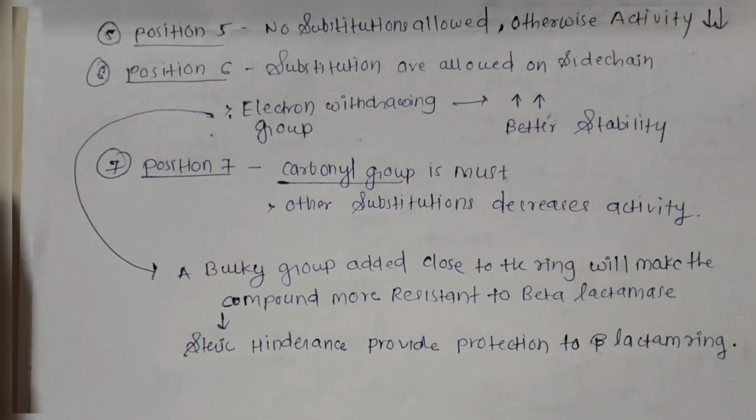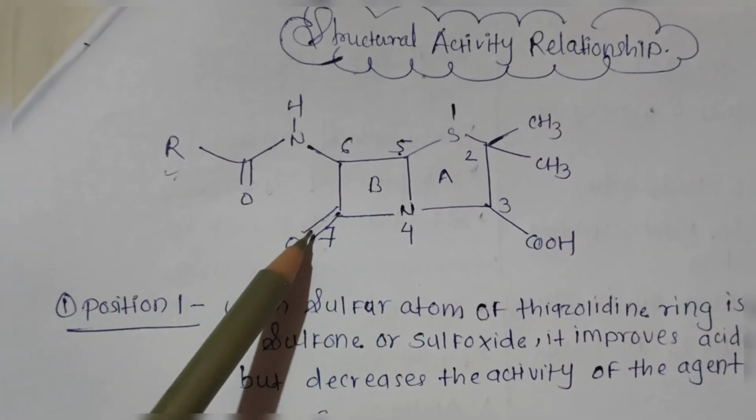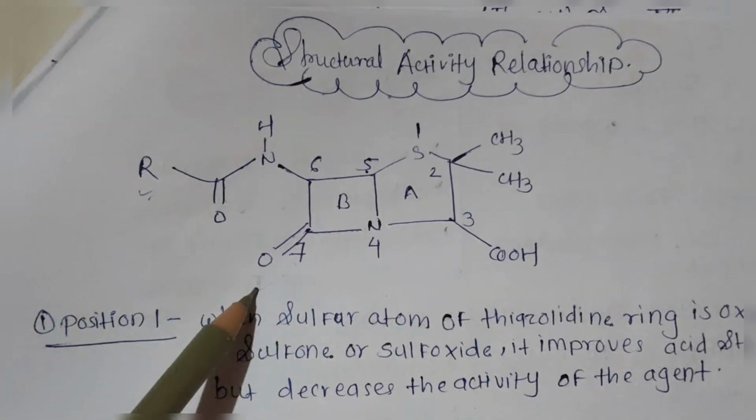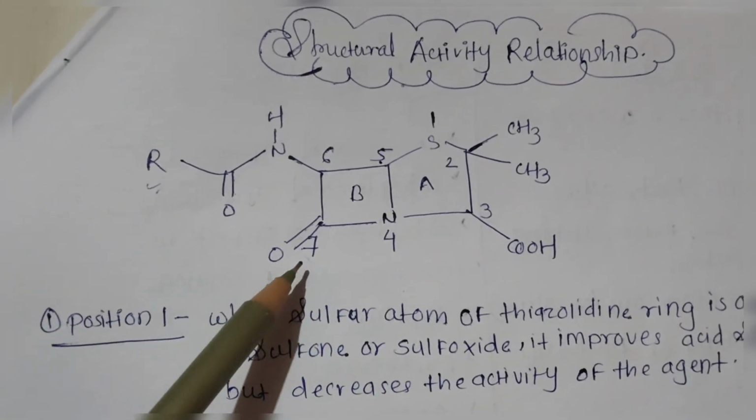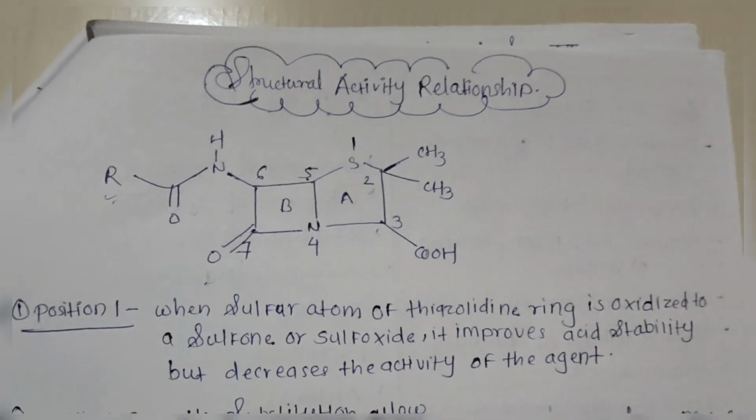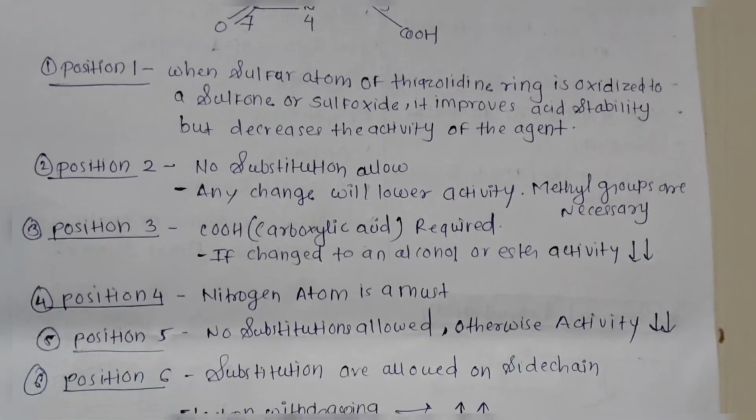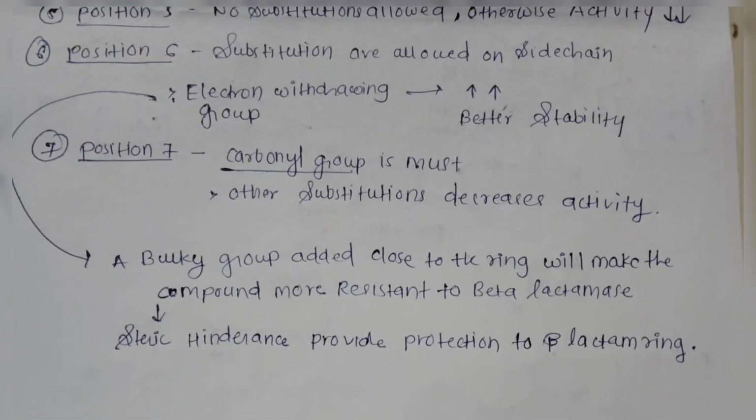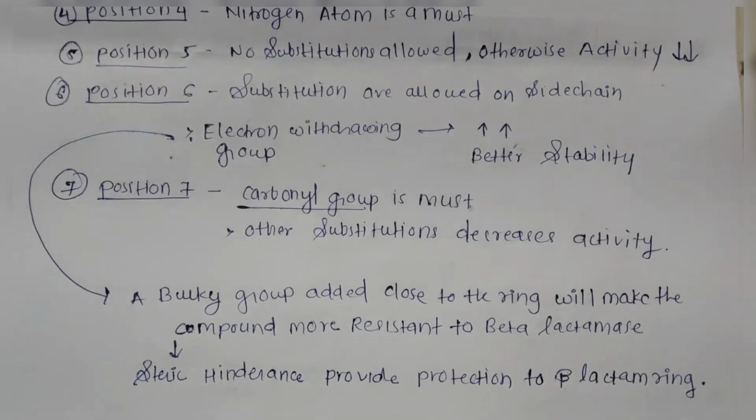Now on position number 7, a carbonyl group is a must. Other substitutions decrease activity. Here you can see that on position number 7, there is a carbonyl group which is a must. Any other group rather than carbonyl, whether it's an ester or anything else, will decrease the activity. Now you can take the screenshots if you need this. So this was all about the SAR of penicillin.